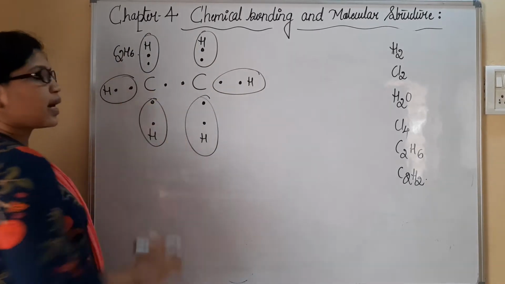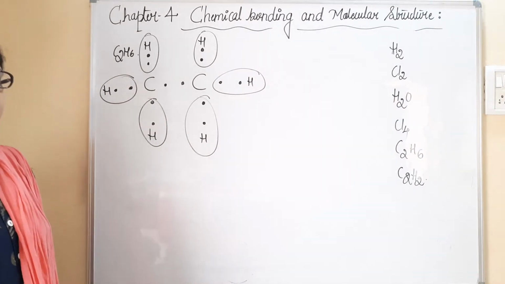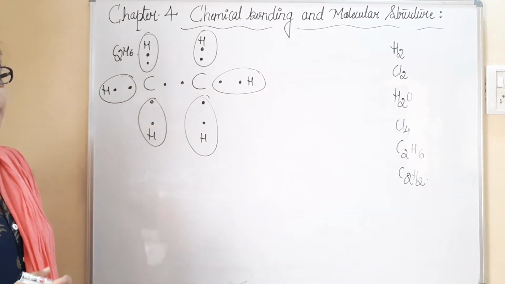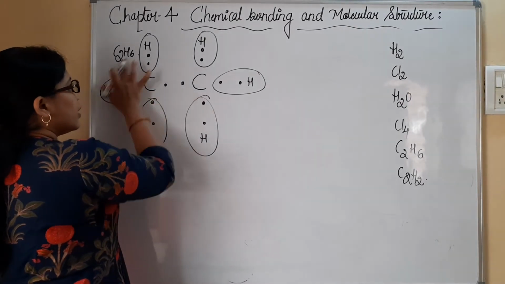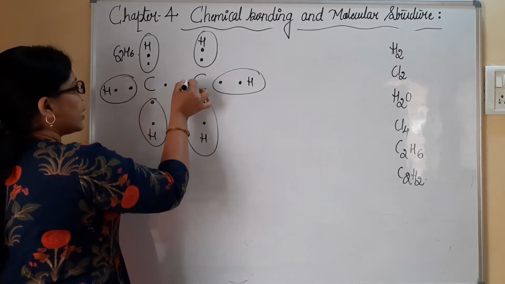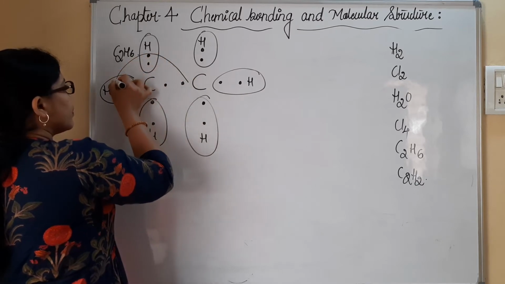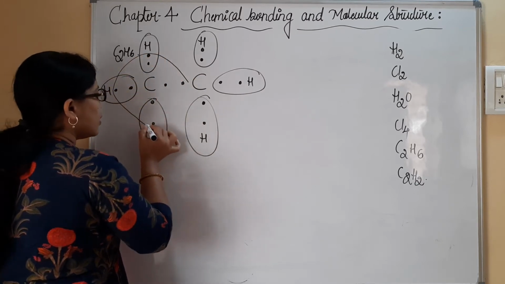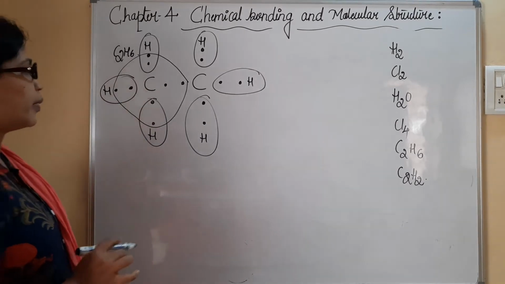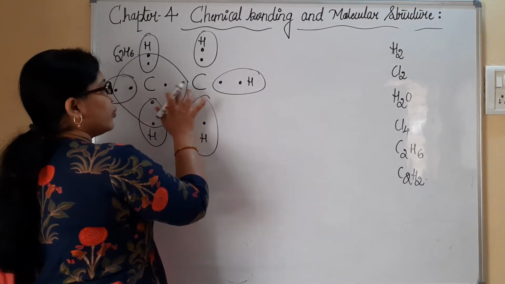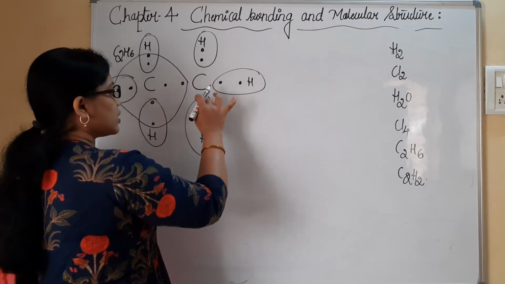Now what about this carbon? Carbon definitely needs 8 electrons to complete its octet. There are 2 electrons here and the rest of the 6 electrons are here, so that it can be written like this. This will be the Lewis dot structure for the first carbon. Count for this carbon atom: 2, 4, 6, 8.